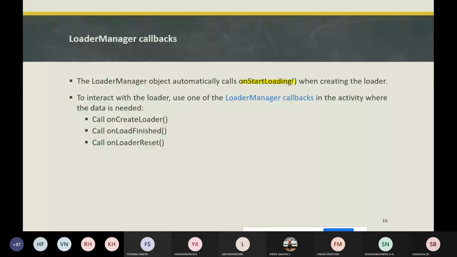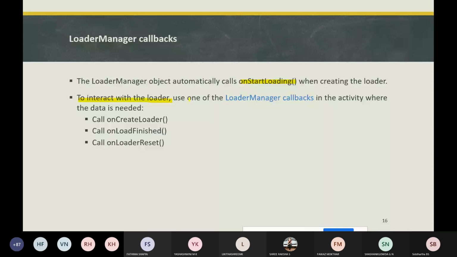So to interact with the loader, use one of the LoaderManager callbacks in the activity where the data is created.